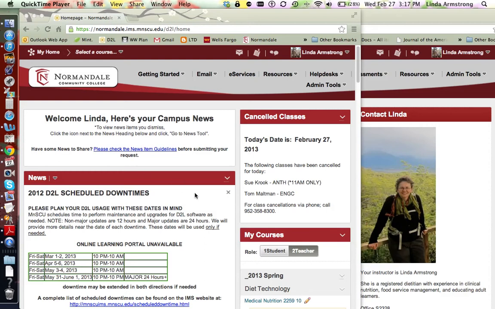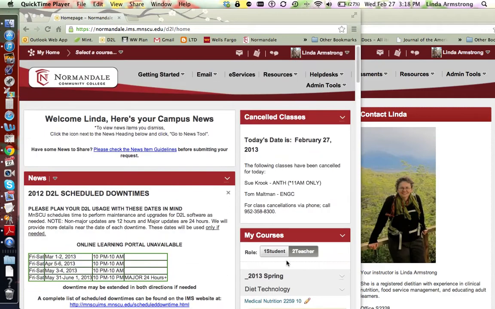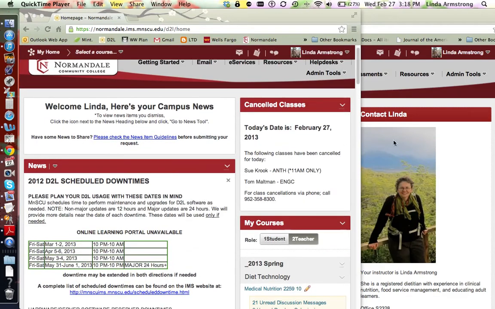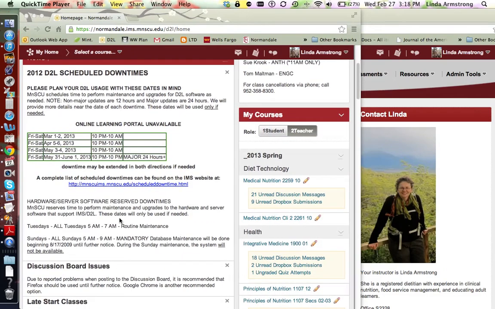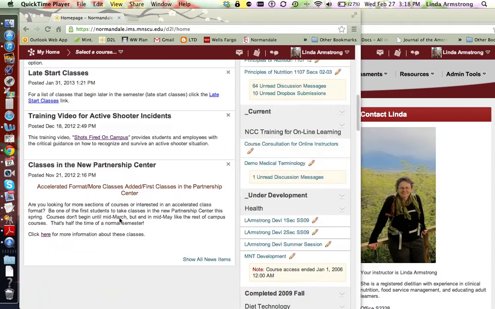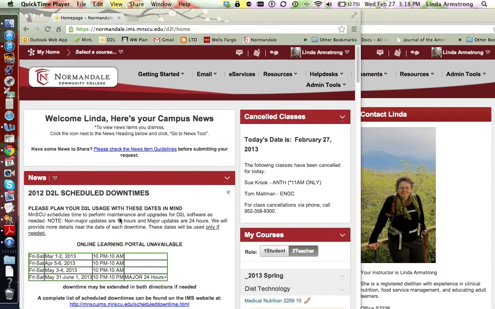This is the home page that you're seeing as soon as you log into D2L. You can see this is the home page, and right here is how you get to your classes. Also, you can get to your classes down here under My Courses. You can see the canceled classes. You can also see different news. This is all college-wide information, okay?